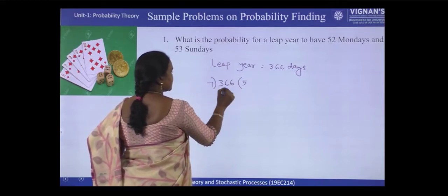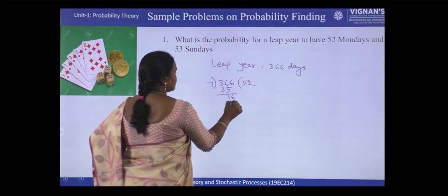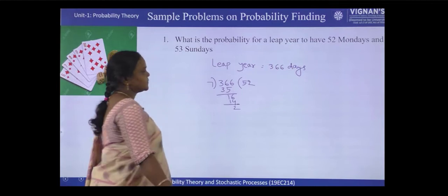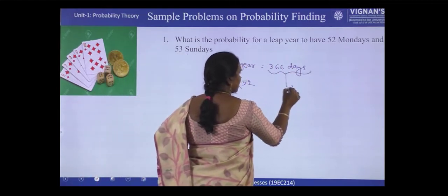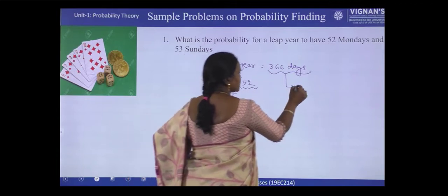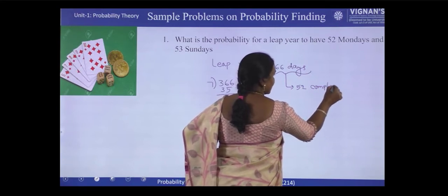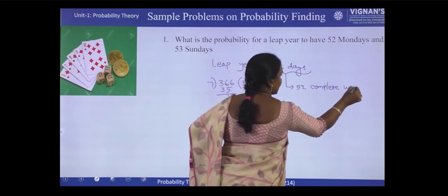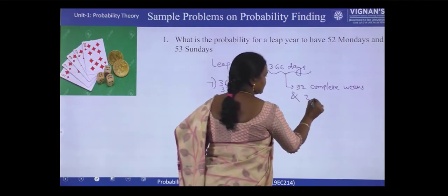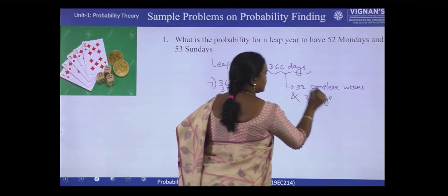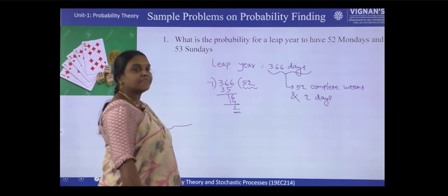So 5 7s 35 and here 16, 2 7s 14. So 2 days. That is, this 366 days contains 52 complete weeks and 2 days extra. So now what is the probability of having 52 Mondays and 53 Sundays?